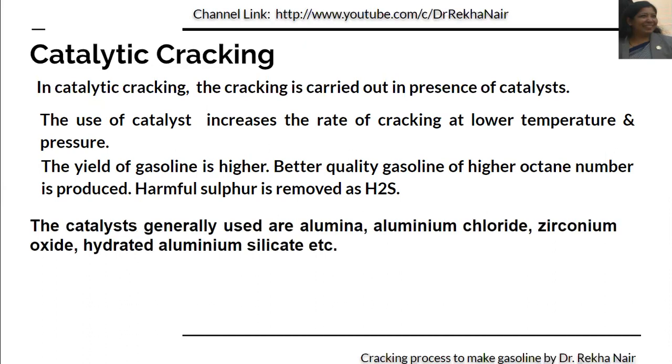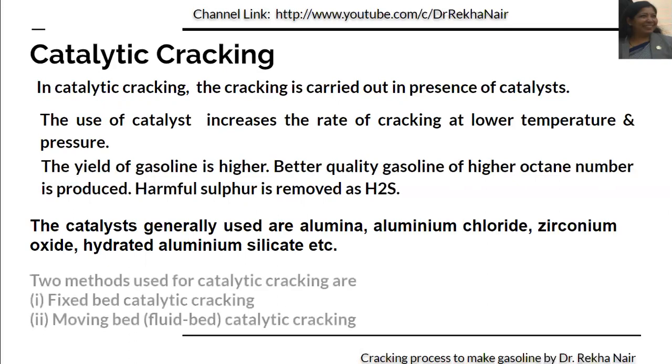The catalyst generally used for catalytic cracking process are alumina, aluminum chloride, zirconium oxide, etc. There are two different methods for catalytic cracking also: fixed bed catalytic cracking and moving bed catalytic cracking process. Moving bed catalytic cracking is also known as fluid bed catalytic cracking.